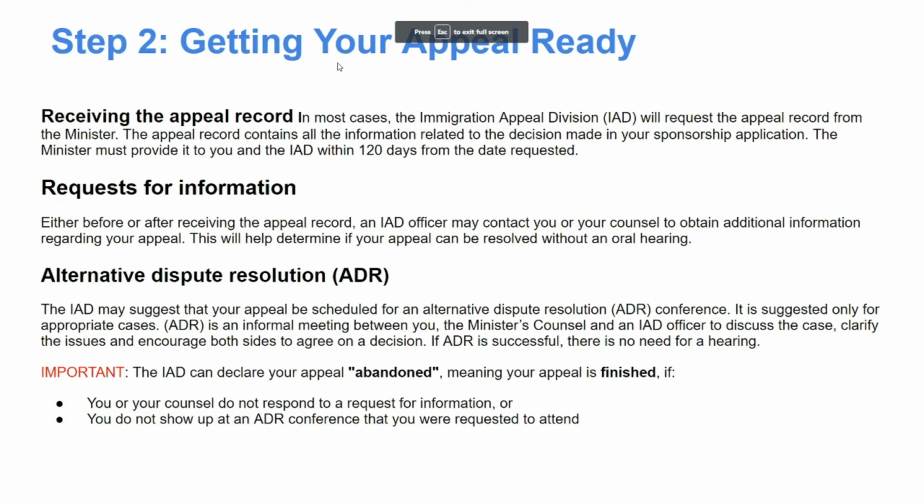Step 2. Getting your application ready. Receiving the appeal record. In most cases, the Immigration Appeal Division will request the appeal record from the minister.